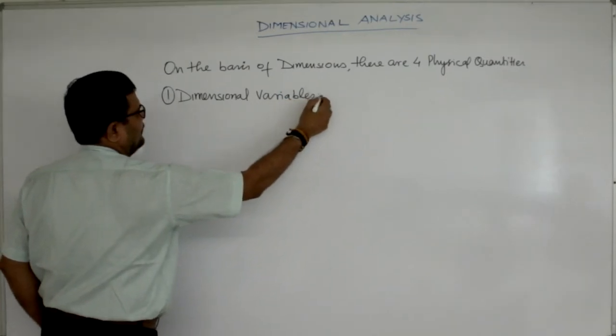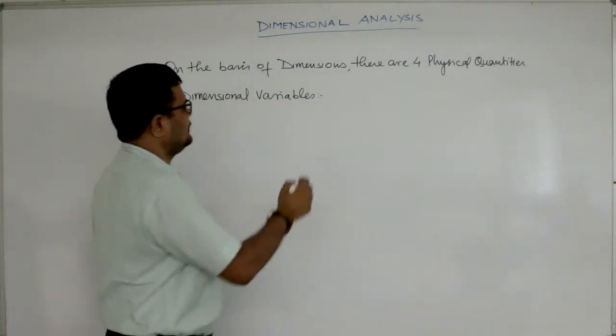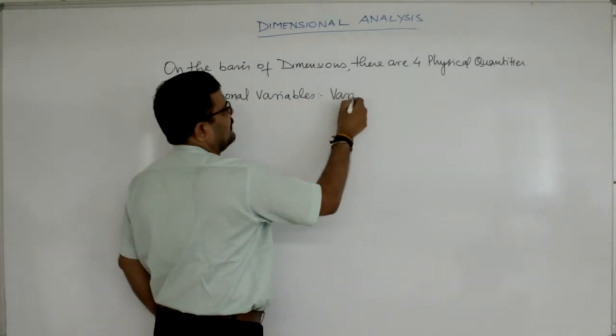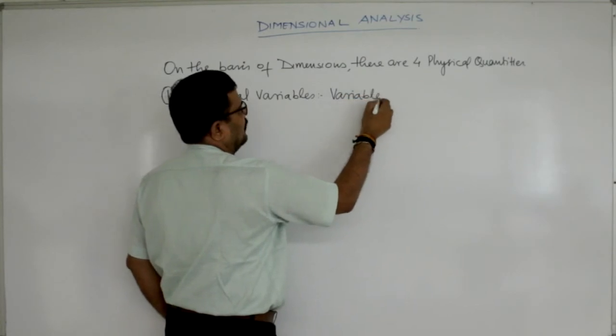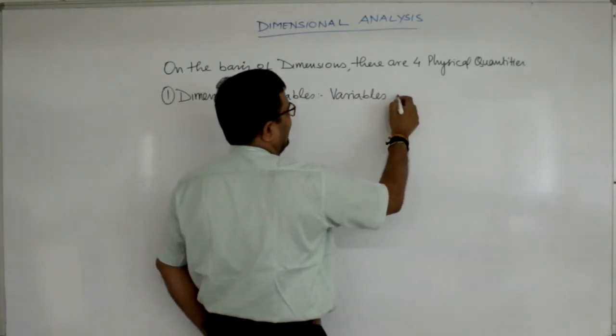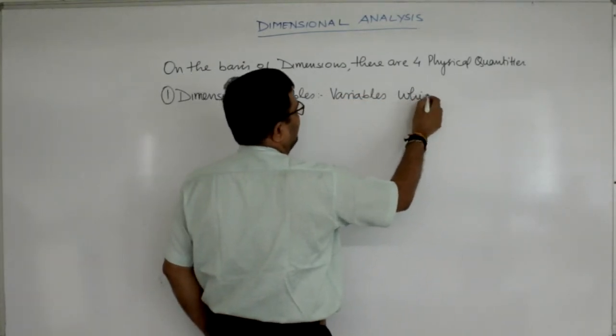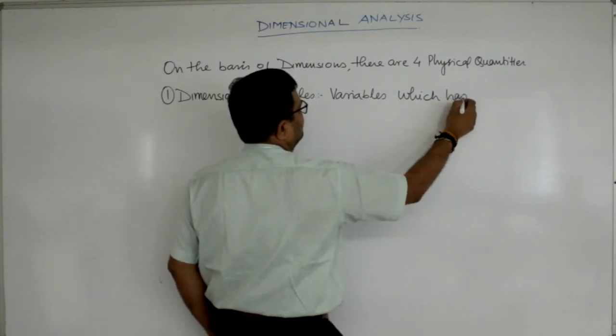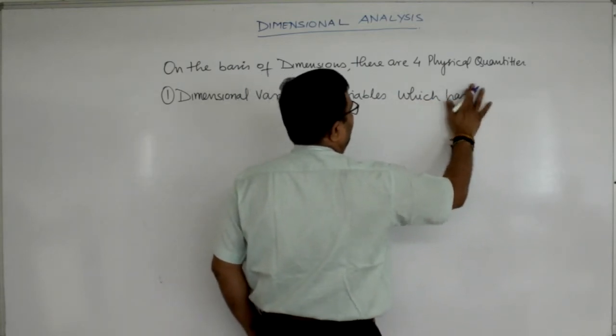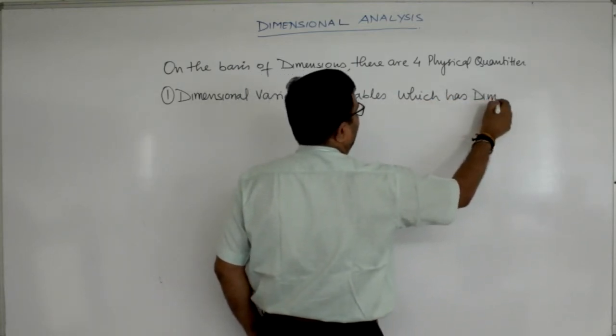What are dimensional variables? These are the variables or physical quantities which have dimension.